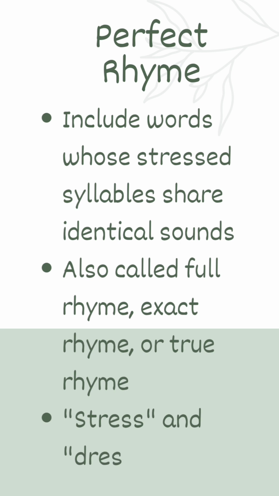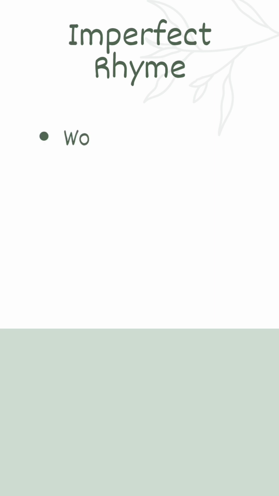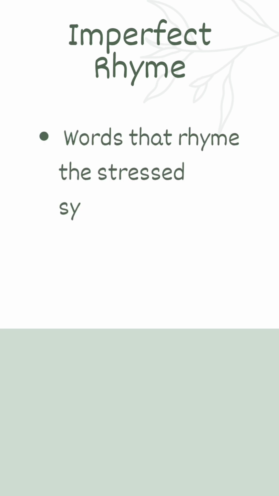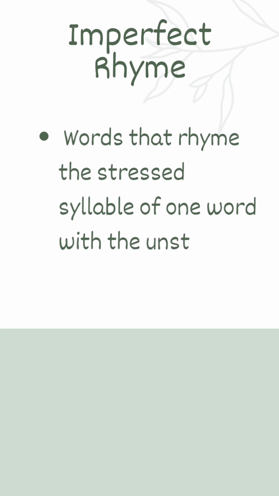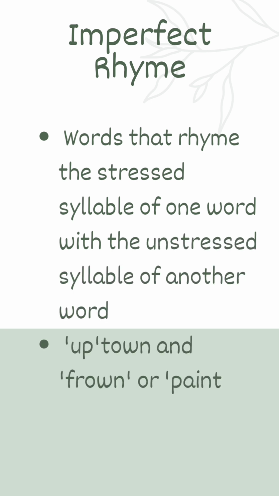For example, stress and dress. Both have a final stressed syllable with identical sounds. What is now imperfect rhyme? It is a word or words that rhyme the stressed syllable of one word with the unstressed syllable of another word. For example, uptown and frown, painting and ring.